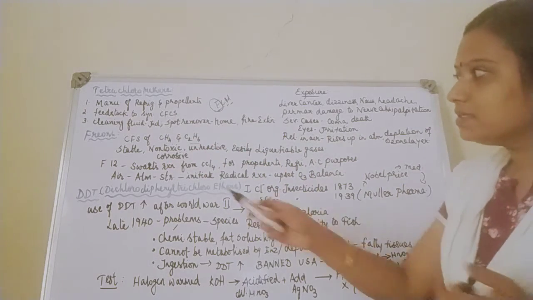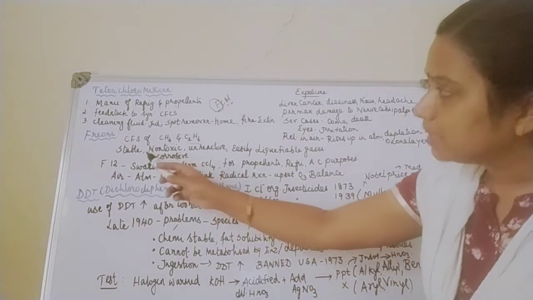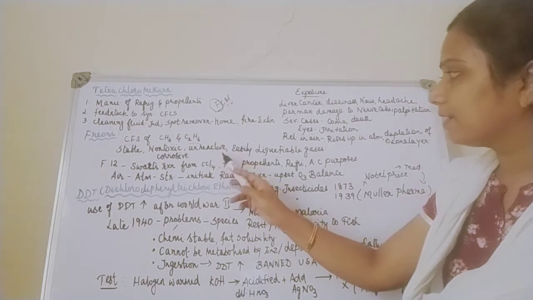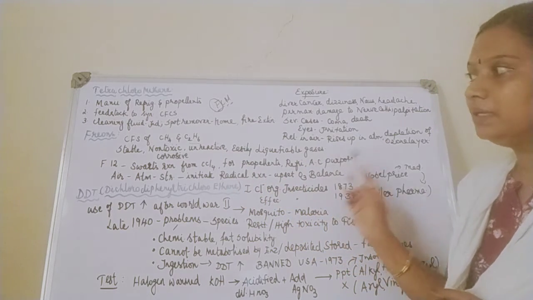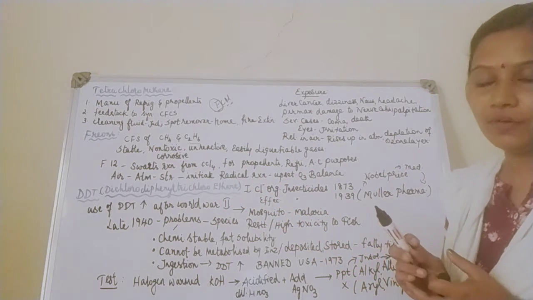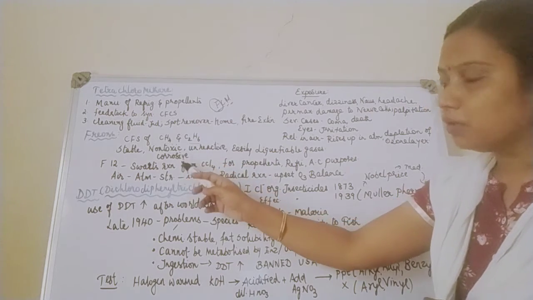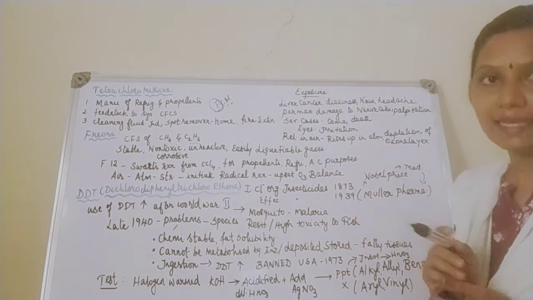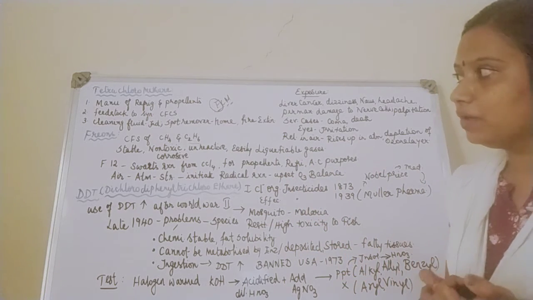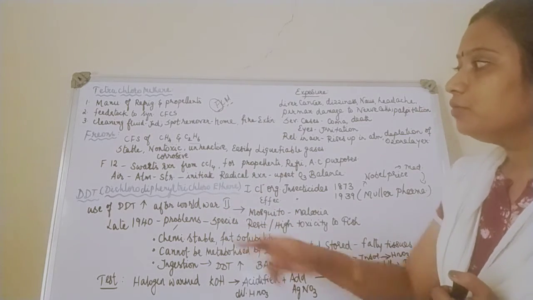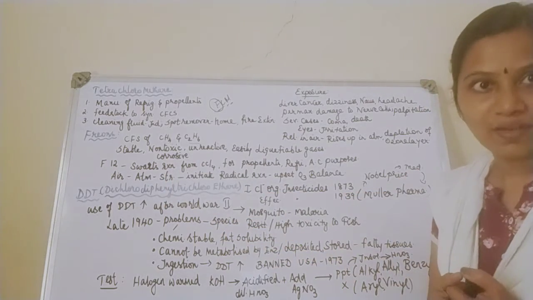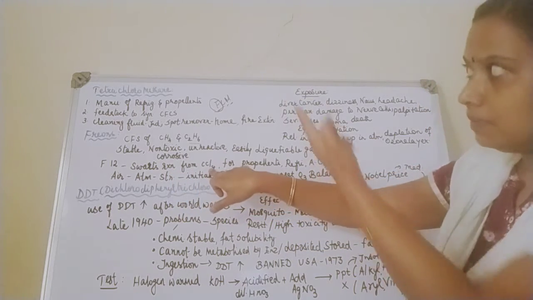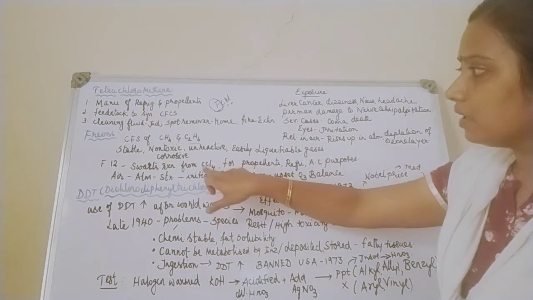What is the chemical nature of freons? They are stable compounds, non-toxic, non-corrosive, unreactive, and easily liquefiable gases. The commonly used freon will be F12. It is produced mainly from the Schwarz reaction, which we have already seen. So it is produced by the Schwarz reaction from CCl4, that is carbon tetrachloride.